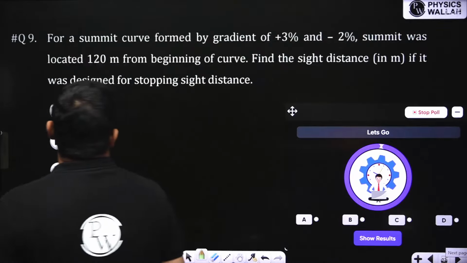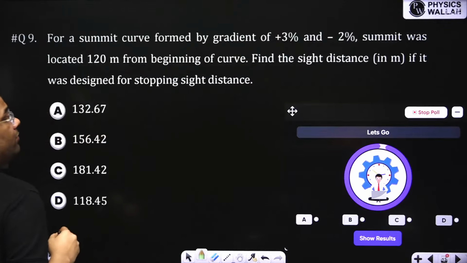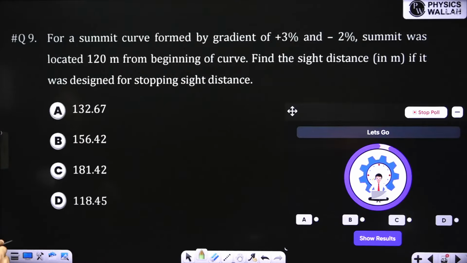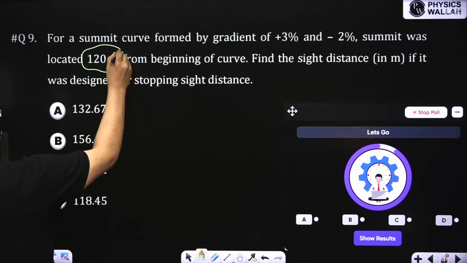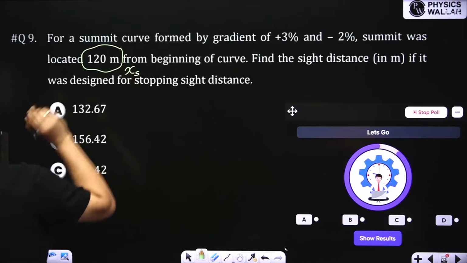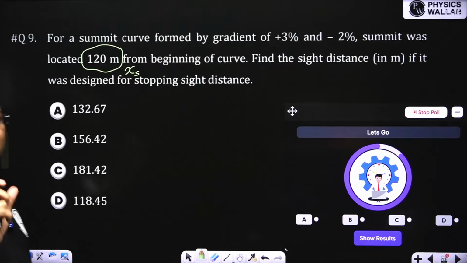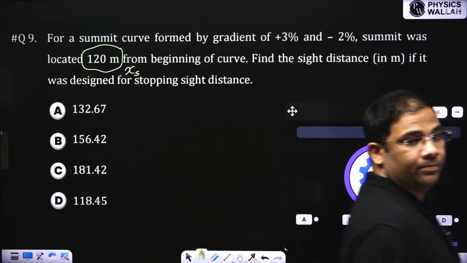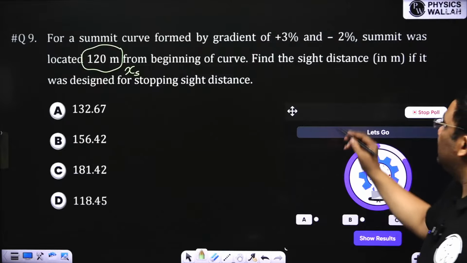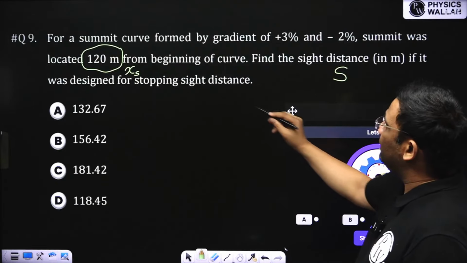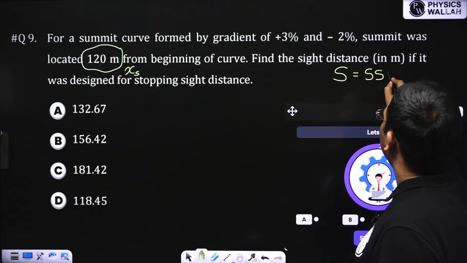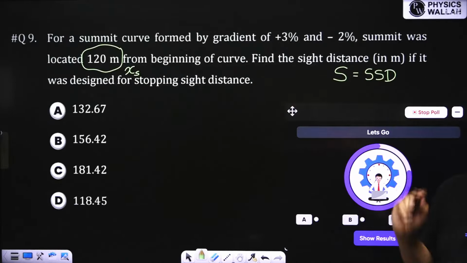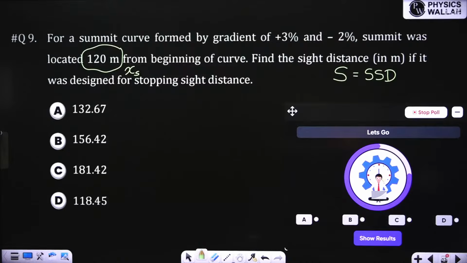Yes, it is given that for a summit curve formed by these gradients, summit was located 120 meter from the beginning. This is the location of summit from the beginning. I have explained this equation yesterday. The location of summit from beginning. Okay. Now it is asked to find out the sight distance if the curve was designed for SSD. So the S is equal to SSD. So to find out the SSD from this information given. Okay, please solve this question. All these formulas we have discussed yesterday.